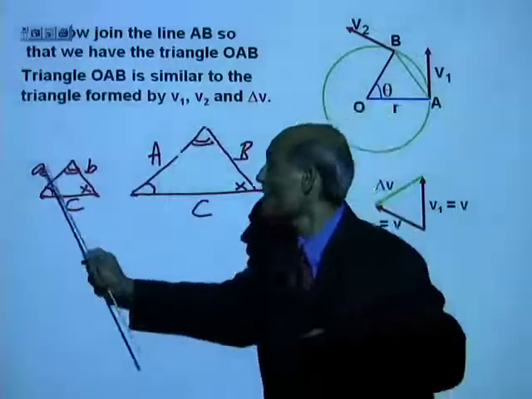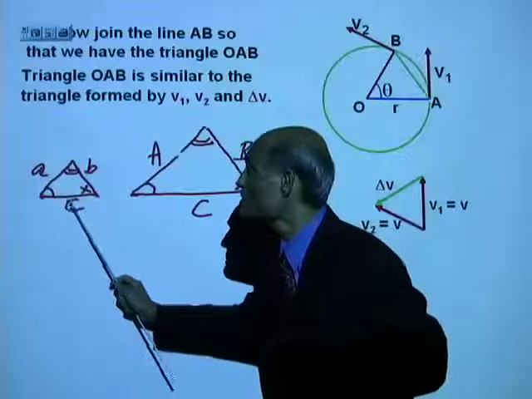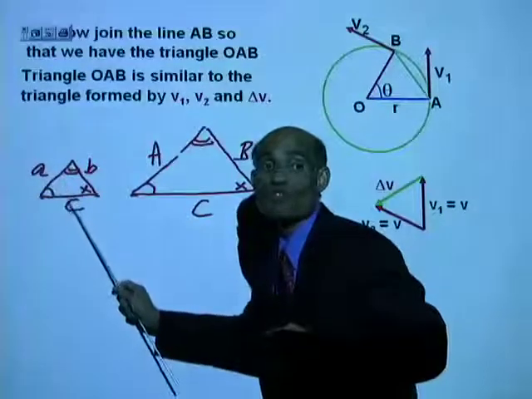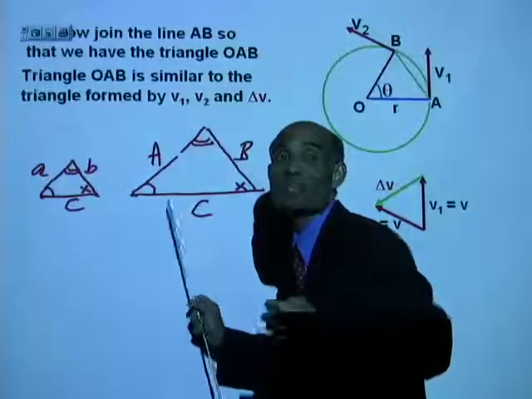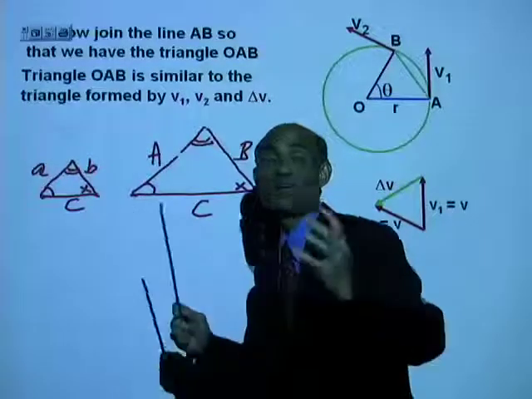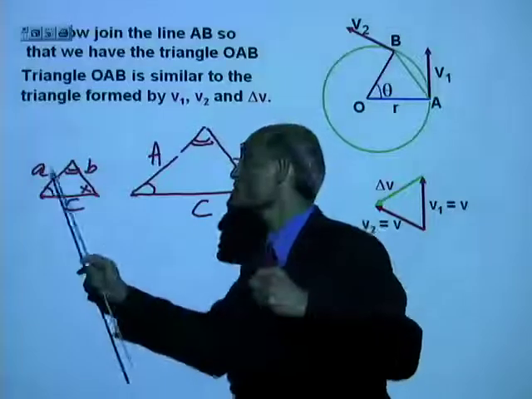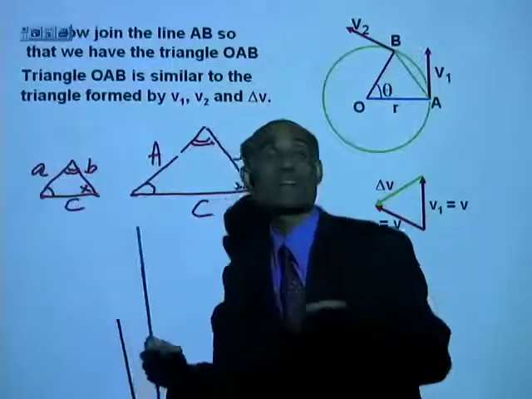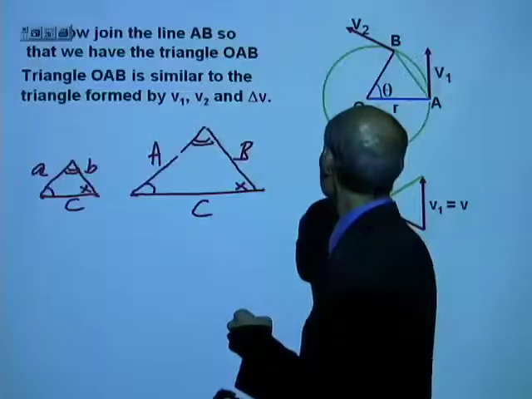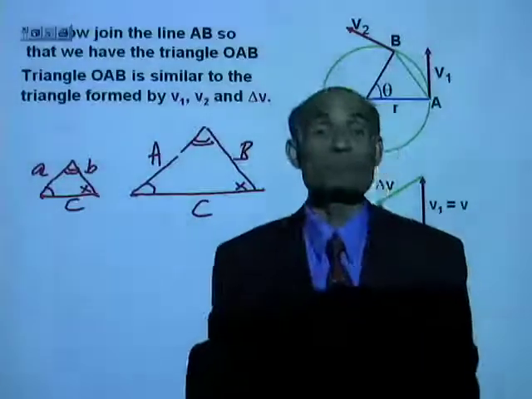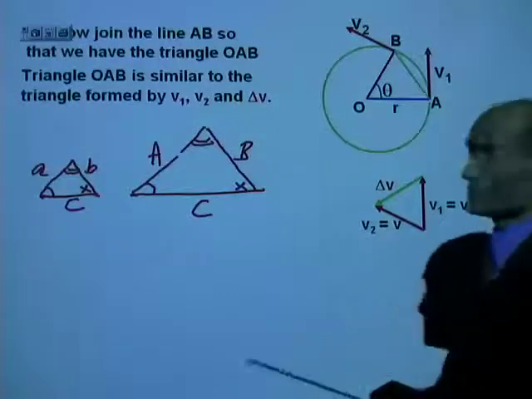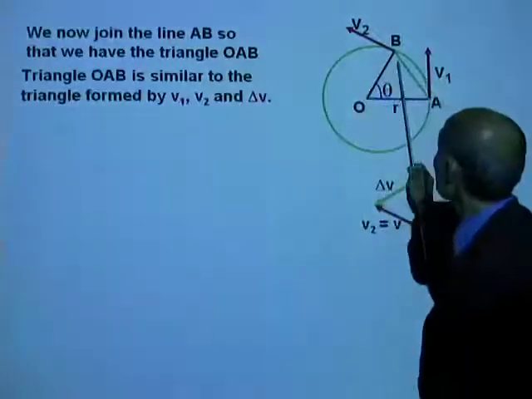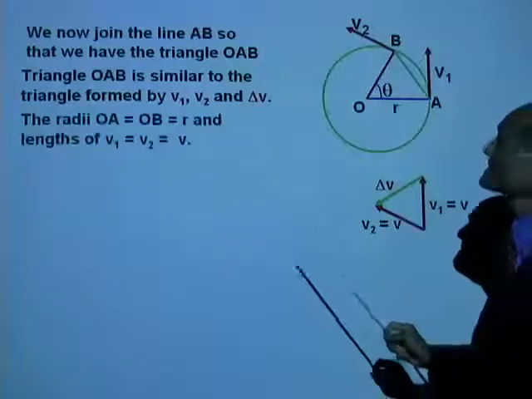I can also say a divided by c for the first triangle will be equal to A divided by C for the second triangle. That's the same result. The ratio of corresponding sides are equal. We are going to use that over here to obtain an equation. Alright, let's do that. So, we got the triangle. These two triangles are similar.